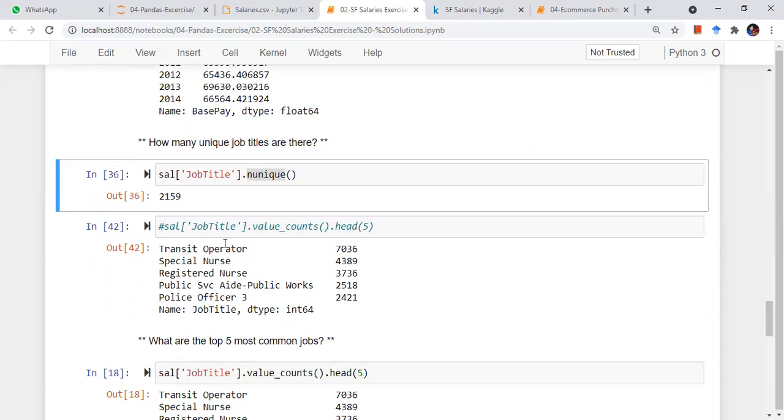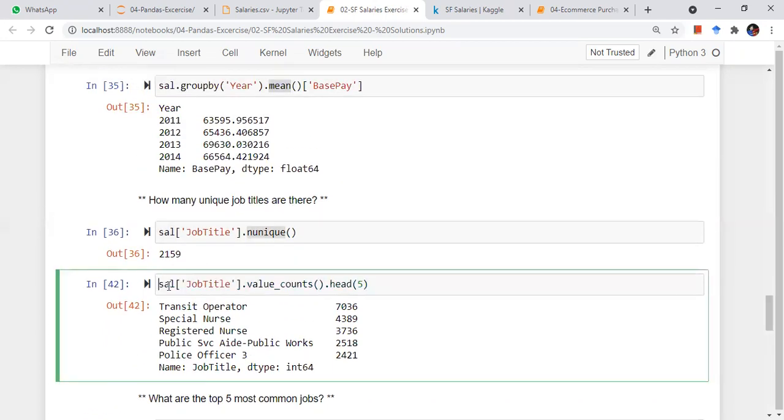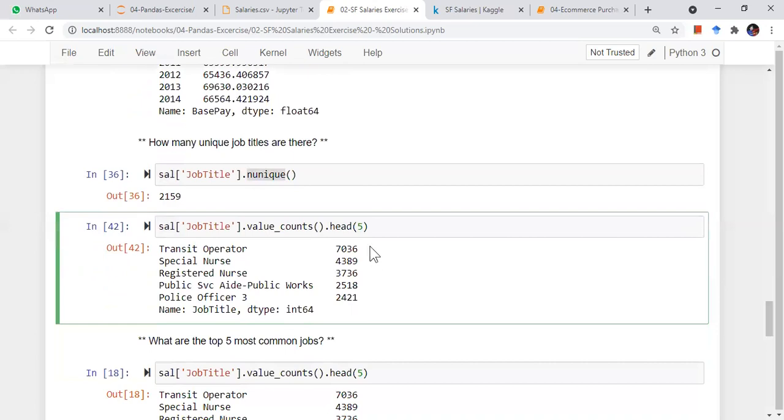Next is, let's run this. I want to fetch the job title. I want to print out the top 5 job titles, right? So what are the value counts, and print me the top 5. Basically it is saying: sal job title, give me the value counts and print me the head of that.